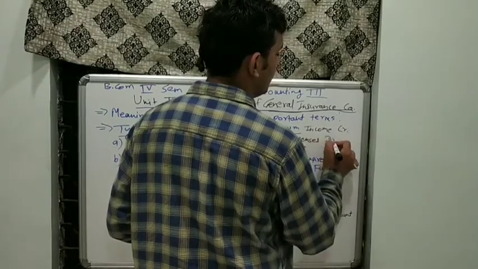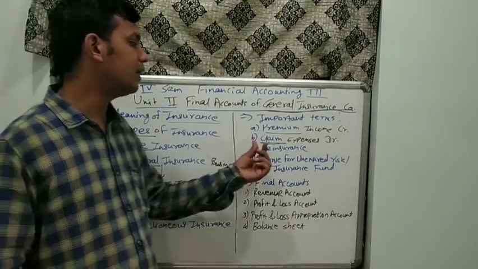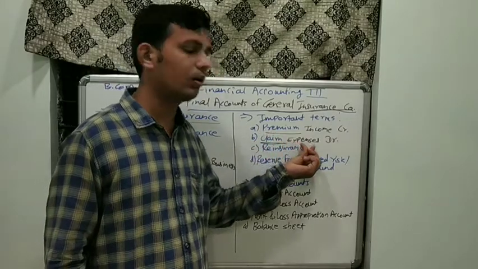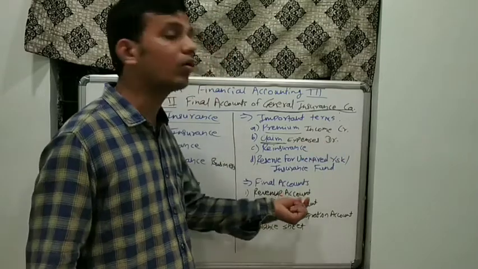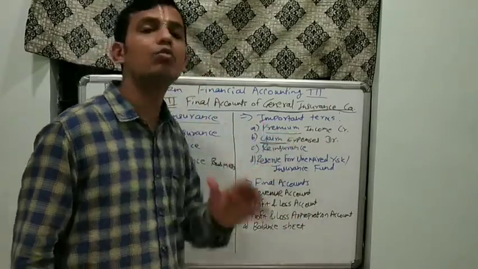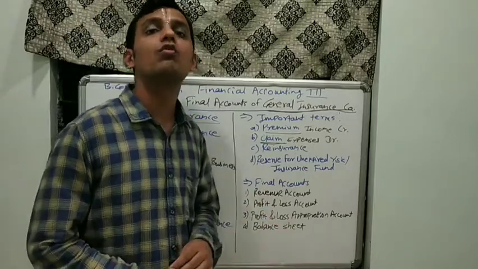That is why it should be debited by the financial manager or accountant in the revenue account. We will discuss in the second part. So premium is the major income source for the company, whereas claim is the major expenditure source for the insurance company.